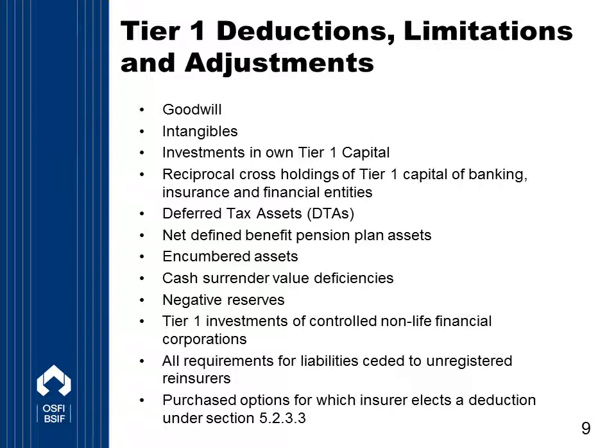These include goodwill, intangibles, investments in own Tier 1 capital, reciprocal cross-holdings of Tier 1 capital of banking, insurance, and financial entities, deferred tax assets or DTAs, net defined benefit pension plan assets, encumbered assets, cash surrender value deficiencies, negative reserves, Tier 1 investments of controlled non-life financial corporations, policy liabilities ceded under unregistered reinsurance arrangements, and purchase options for which the insurer elects a deduction under Section 5.2.3.3 of the LICAT. So let's look at some of these in more detail to understand them a little better.